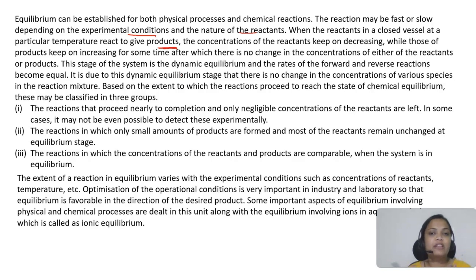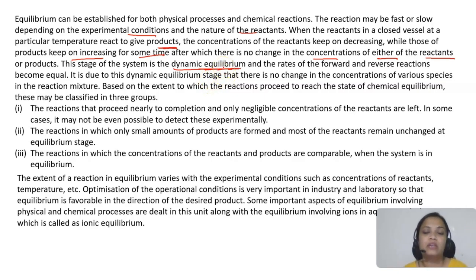The concentration of reactant will keep on decreasing because they are reacting with each other to give product, and the concentration of product will keep on increasing. But after some time, what will happen? There will be no change in the concentration of either the reactants or products. So in that case we will say that the state of this system is dynamic. Try to understand the difference between static and dynamic equilibrium.